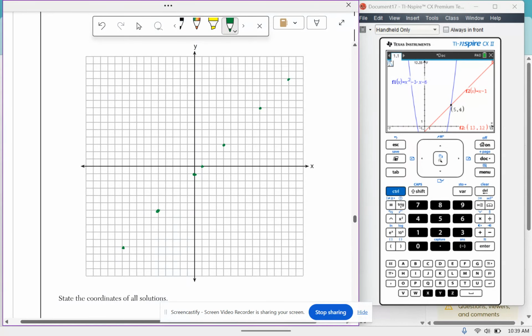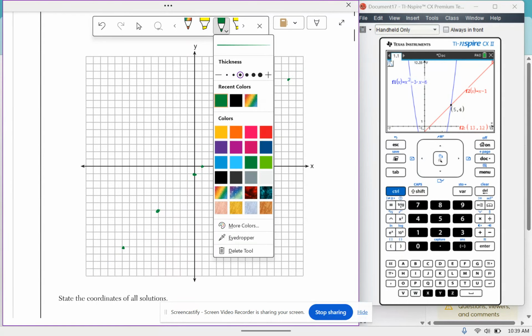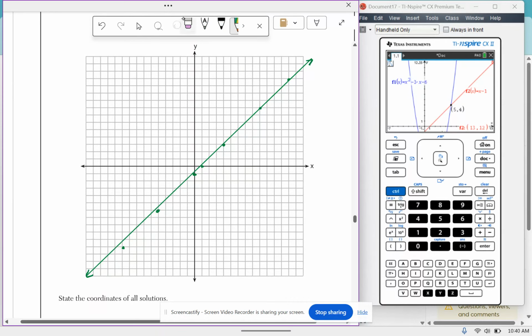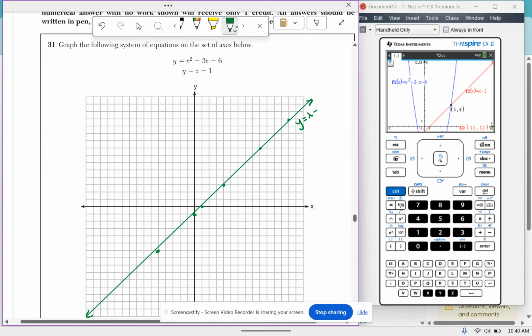Okay, now I'm going to connect the line. I hope yours is straighter than mine. Oh, it did it for me. Wait, no, go back. There we go. Go back, go back. Ugh. Hold on, let's try this again. Okay, that's pretty good. Okay. Let's label this guy. He is y equals x minus 1.